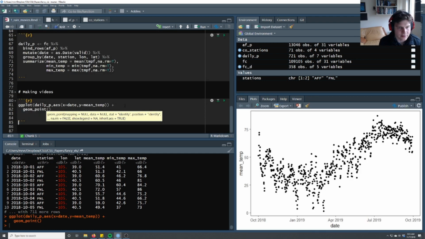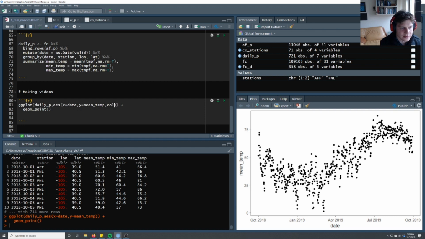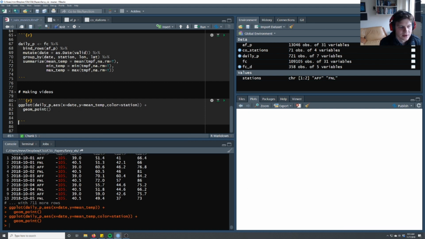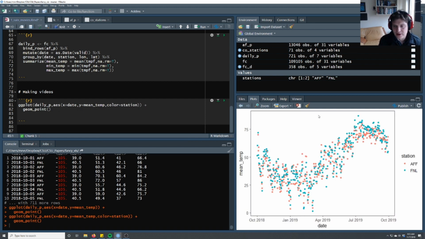So I do need to do color equals station. If you were doing a normal plot, this is the sort of plot you would make. But we wanted to make this an animated plot. So we're going to do